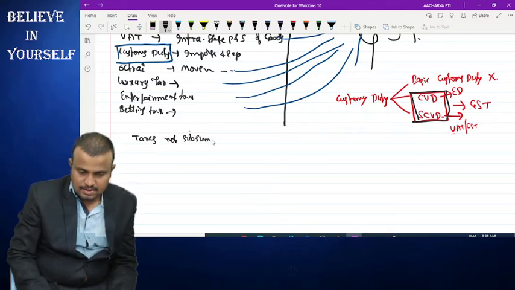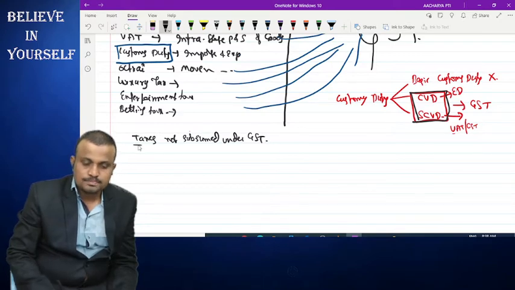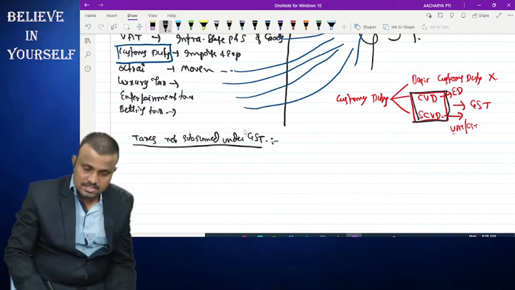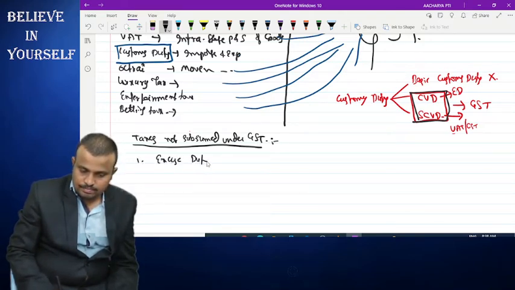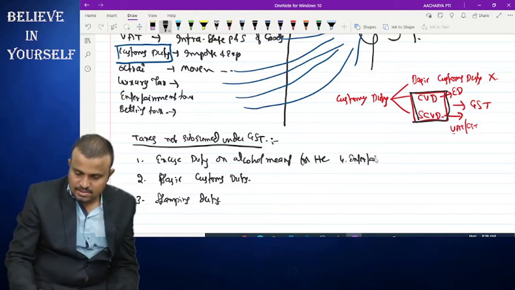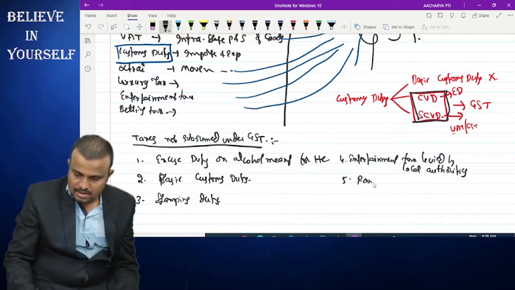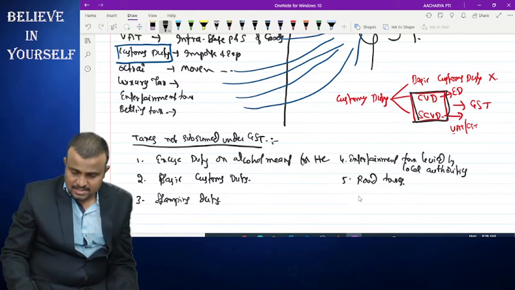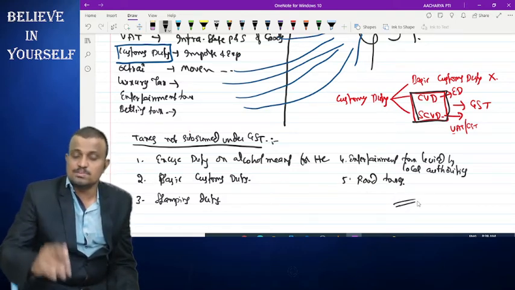Taxes not subsumed under GST, like excise duty on alcohol meant for human consumption, and basic customs duty relating to the customs duty, and stamping duty, and entertainment tax levied by local authorities, and road taxes and municipal taxes, etc. These are all not subsumed under the purview of GST.